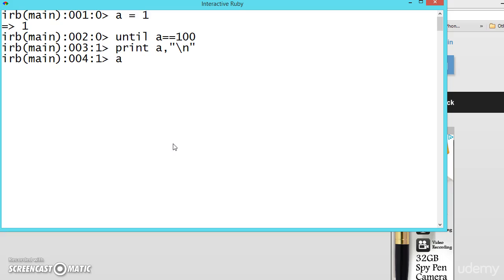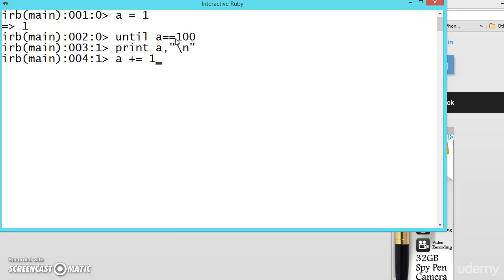and we are incrementing this 2 times now, as we have in the last example we have given 2. So first it is 1. So until a becomes 100 it will be inside the loop. So what is happening, a is incremented by 2, which means a becomes 3, 5, 7 like this, 99, and after 99 it becomes 101. So it is never becoming 100. That's why it will become an infinity loop.